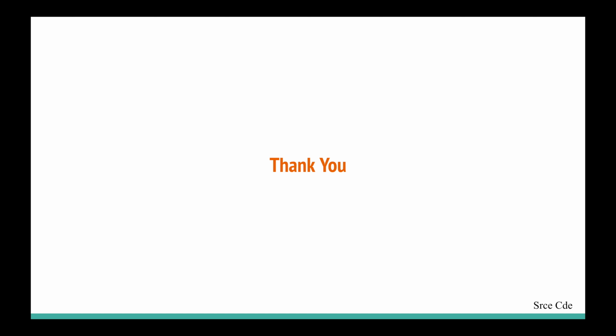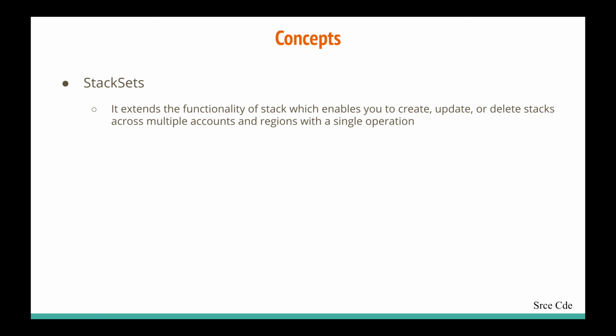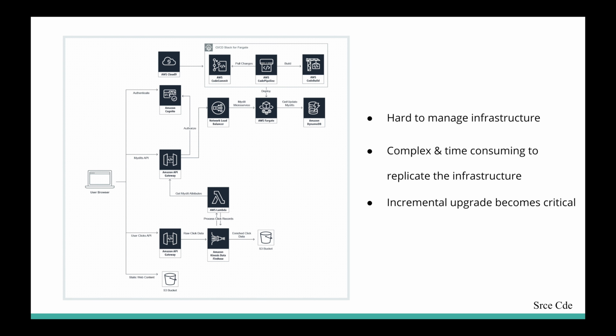Now we are back to references, and thank you. Right, so before we go ahead and close this, let's go back to the problems that we had defined, that is, hard to manage infrastructure. So here, instead of creating resources one by one, evaluating dependencies manually and mapping them back, it becomes hard to manage that infrastructure. Now instead, we can define a template, and we can define all the dependencies in one YAML template, right?